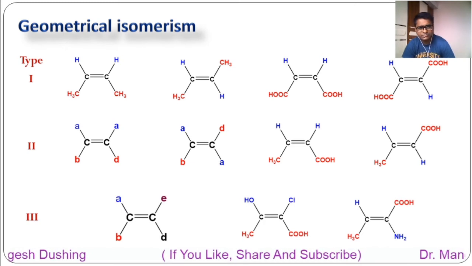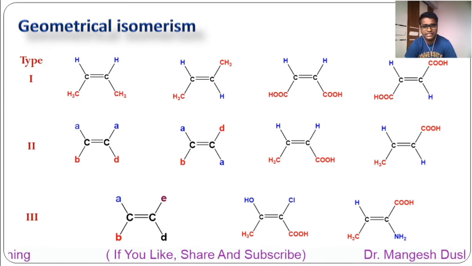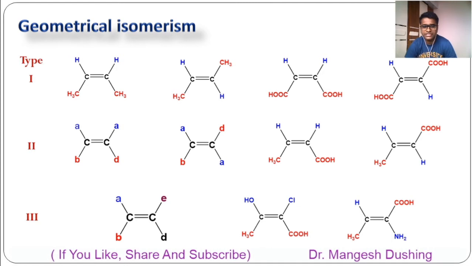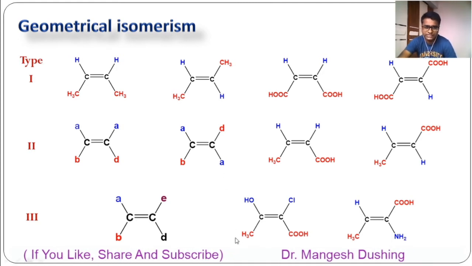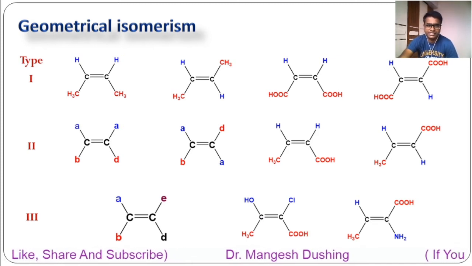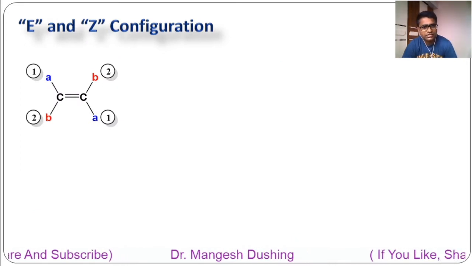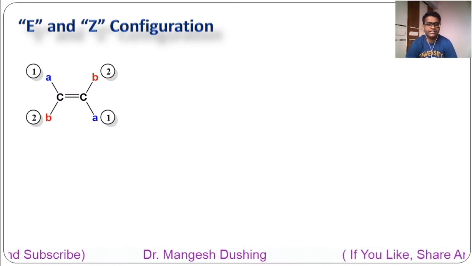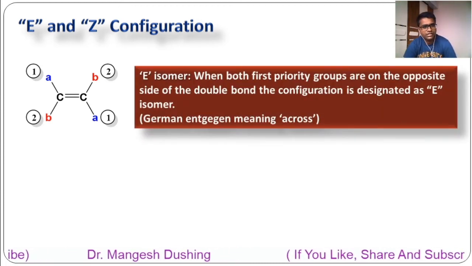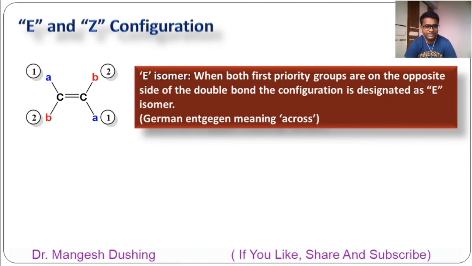The third possibility is that all four groups in the alkene are different. Then here the case will be more complicated. You cannot say that this is trans or this is cis. In this case you cannot say either trans or cis, because all four groups are different. There is no similarity. So to overcome this problem, the scientists Cahn, Ingold and Prelog in 1951 gave some notations. Those notations are called E and Z configuration.